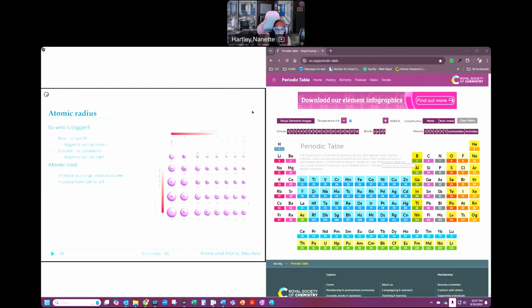So just like I talked about, we have these, they get big to small, big to small. So we're going smaller as we go from left to right, and smaller as we go from bottom to top. The radius gets bigger as I go down, right? That's what we would expect. I'm getting further from the nucleus, so I would expect it to take more space. All right. So that's my atomic radius, and that's again the trend that we were just talking about.